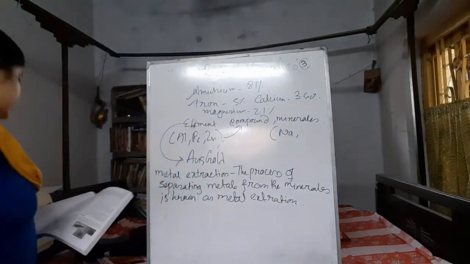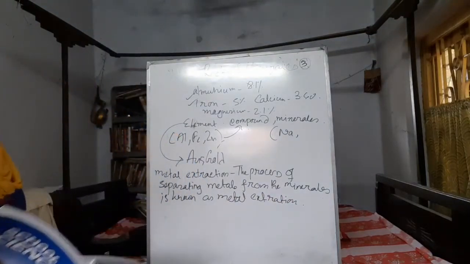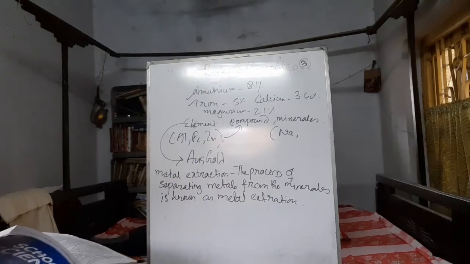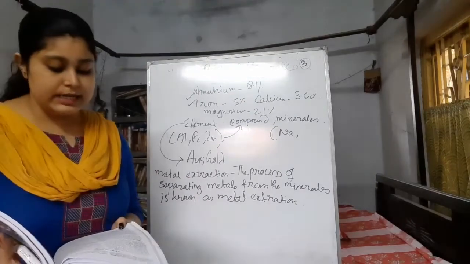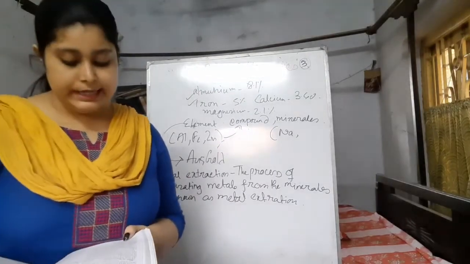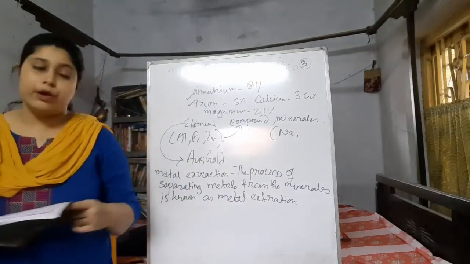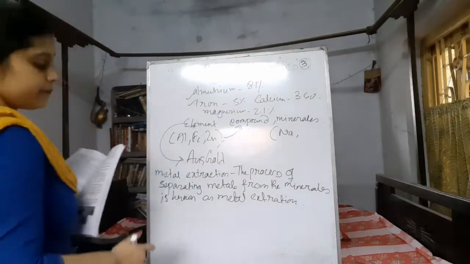So metals are extracted for use, and the type of mineral from which the metal can be extracted easily and economically is known as the ore. So what is the ore?